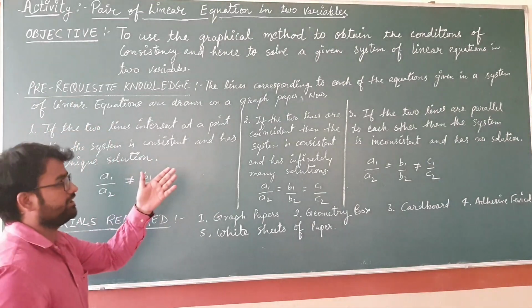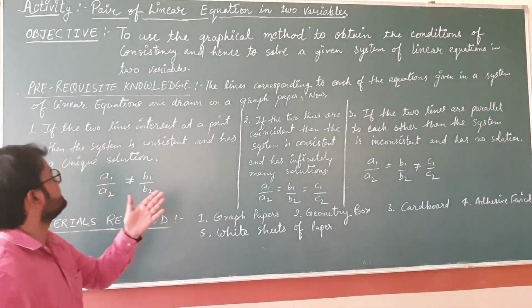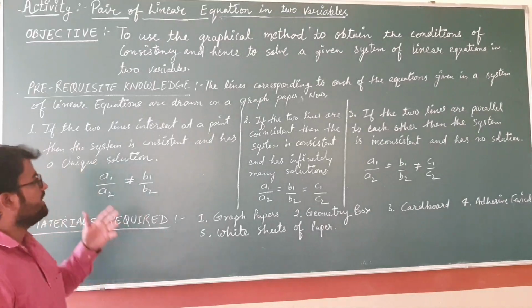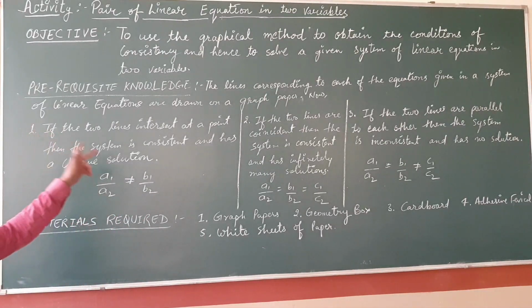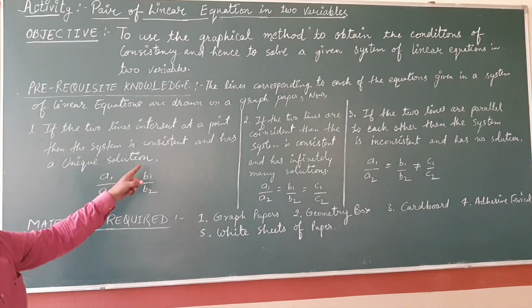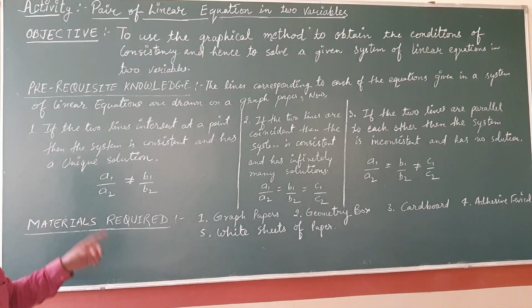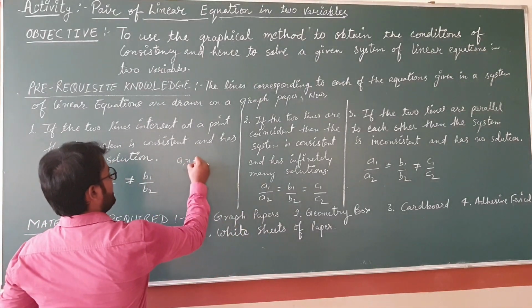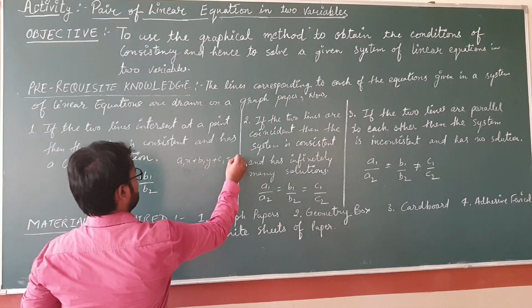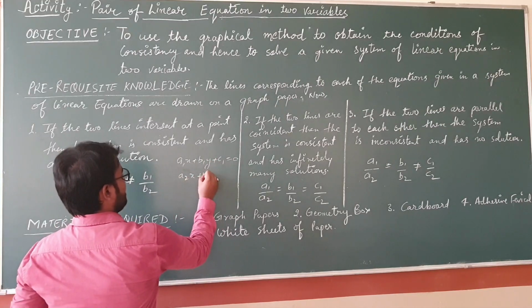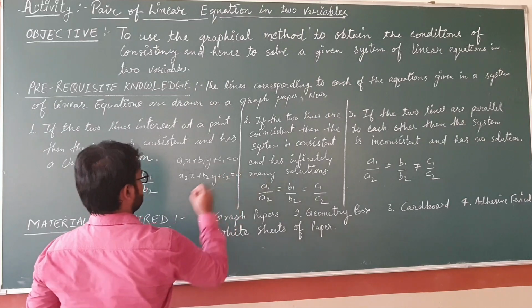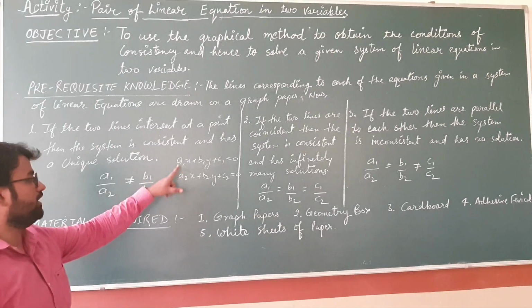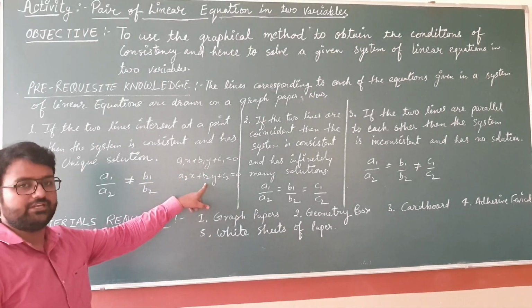The lines corresponding to each of the equations given in a system of linear equations are drawn on a graph paper. Now here the first point is, if the two lines intersect at a point, then the system is consistent and has a unique solution. As you know, you have the two equations a1x plus b1y plus c1 equals 0, a2x plus b2y plus c2 equals 0. So here the ratio a1 upon a2 is not equal to b1 upon b2.